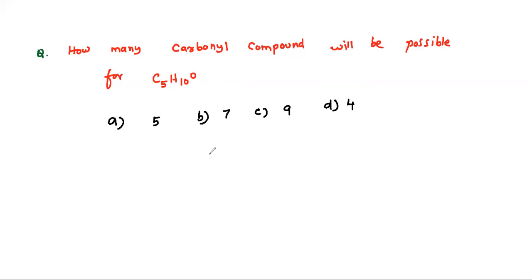C5H10O has the formula CnH2nO. CnH2nO is the formula of both aldehydes and ketones. So now aldehydes I'll write on this side and ketones on this side. Aldehyde means RCHO.